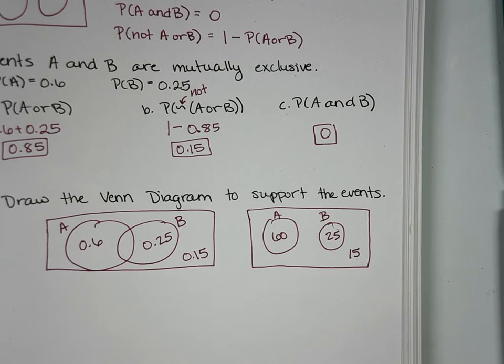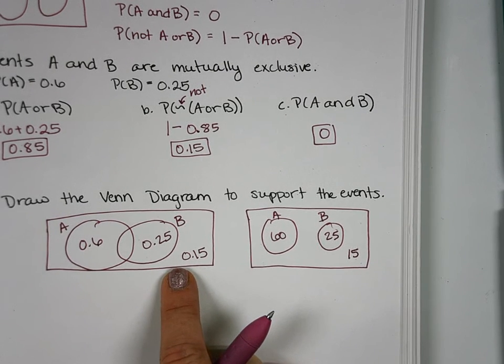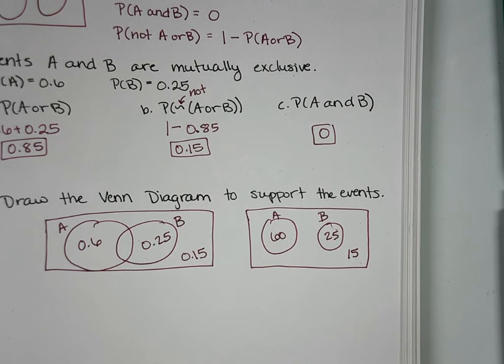Okay. You'll also see in your homework that we talk about the different ways that you can represent probabilities. Now, we've been doing decimals and fractions mostly, but you can do percents. I'm going to say stick with fractions and decimals, just because percents you end up sometimes having to round, and then if you round wrong, then you're wrong. So it's better just to stick with decimals and fractions.